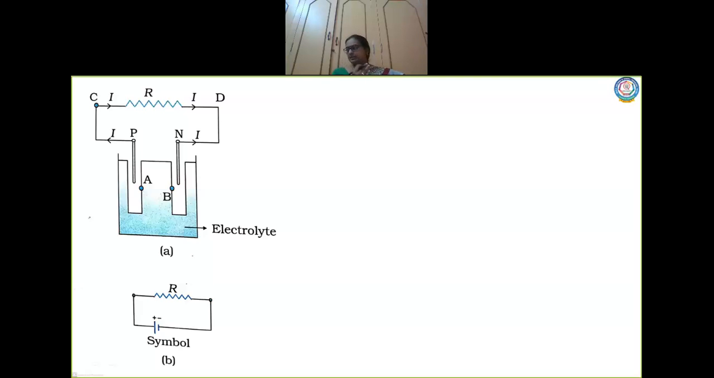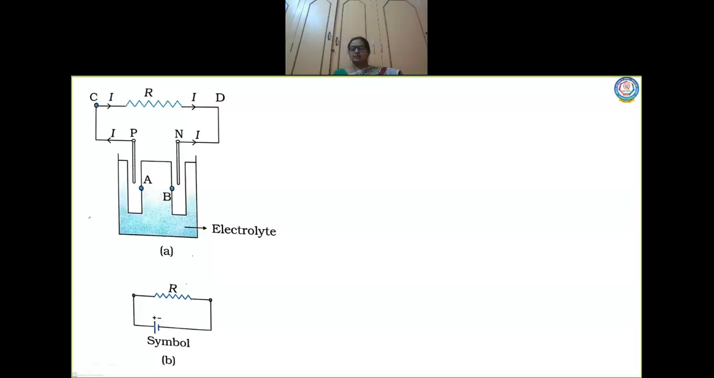As I told you, a battery consists of two terminals, a positive electrode and a negative electrode, and these electrodes are dipped in a solution that you call the electrolyte. The output voltage of a battery depends on what? It depends on the electrodes as well as the electrolyte.